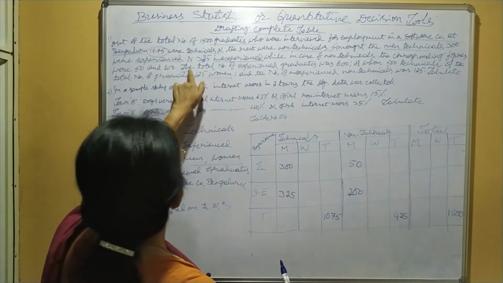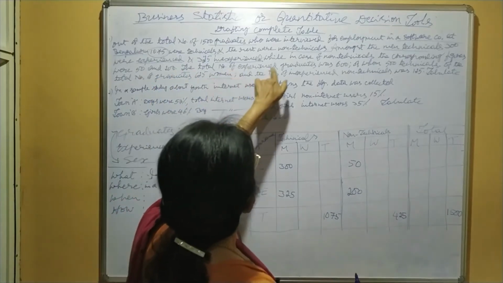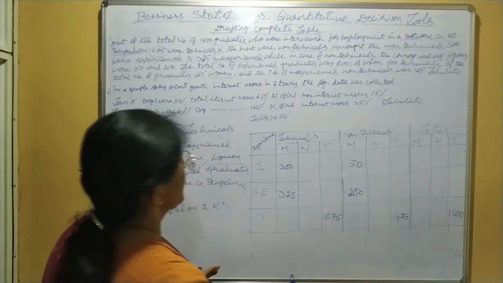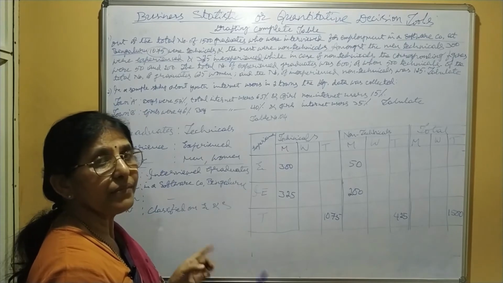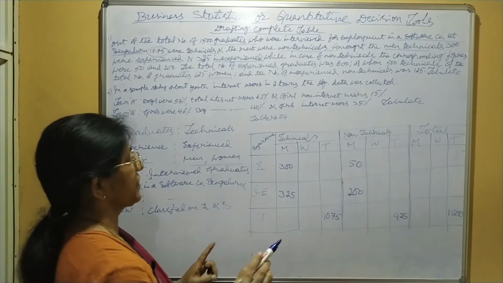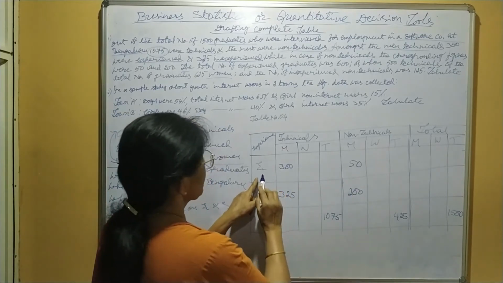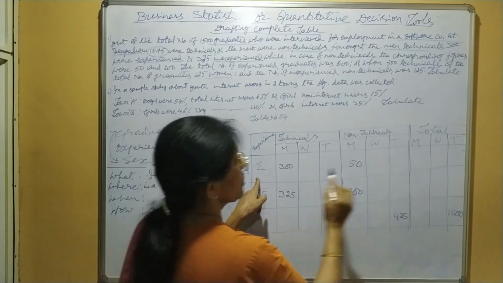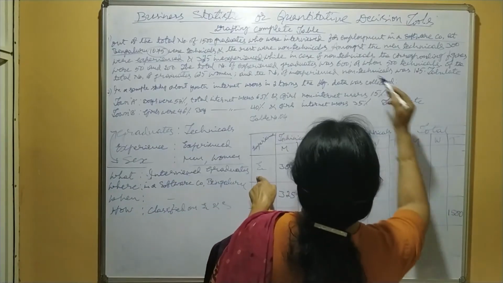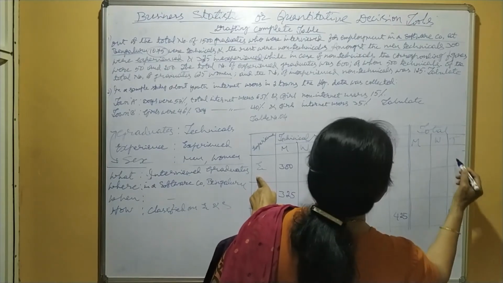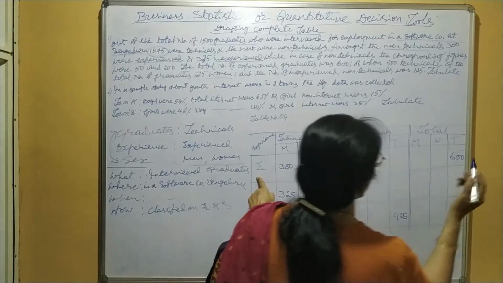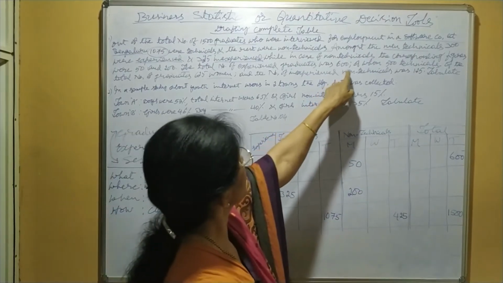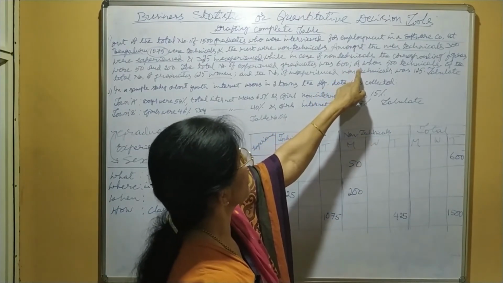See the next sentence. The total number of experienced graduates was 600. That means experienced total graduates, main total column total 600. This sentence is not yet completed.